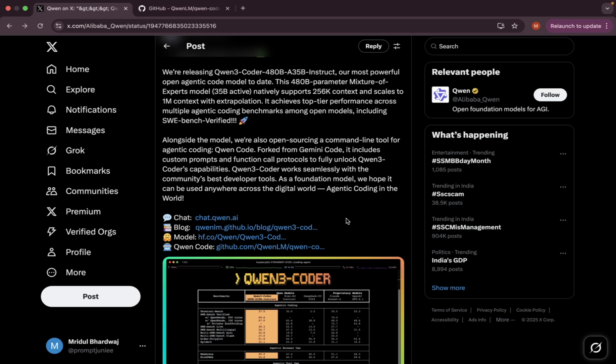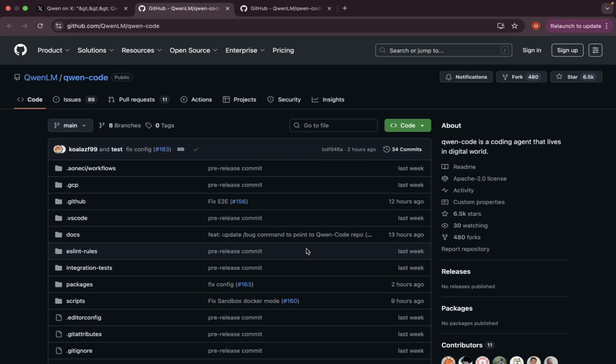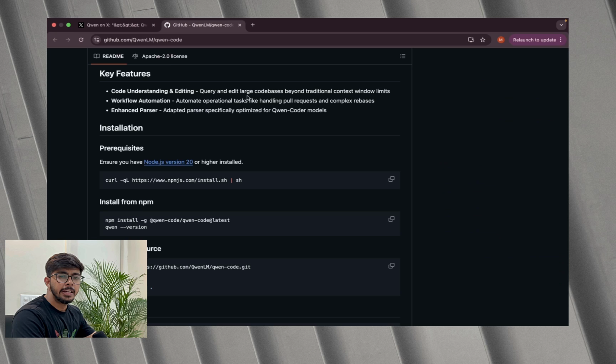And there is a fourth, the Qwen-Code GitHub repository link. When you click on it, it will redirect you to the GitHub repository of Qwen-Code. There are some key features written about it, such as code understanding and editing, workflow automation, and enhanced parser. We are obviously not going to talk about all these things in detail, because we are first going to talk about how we can install Qwen3 Code on our system so that we can use AI through our terminal.